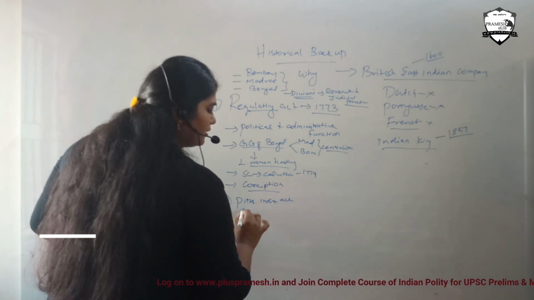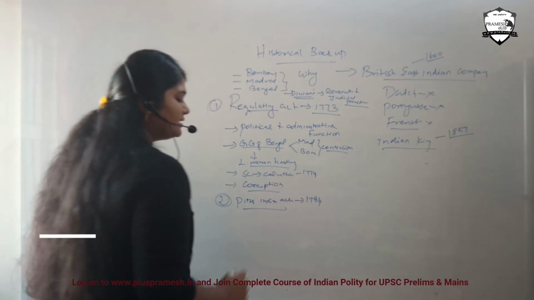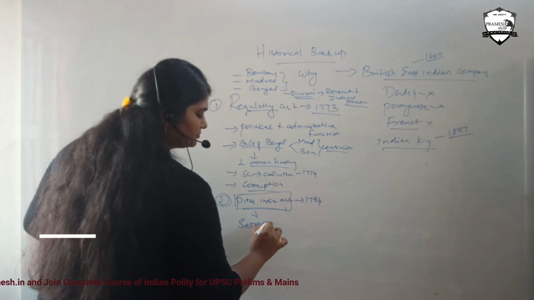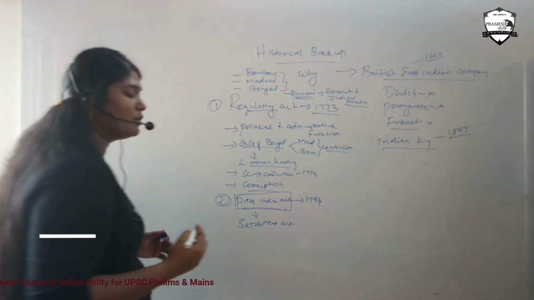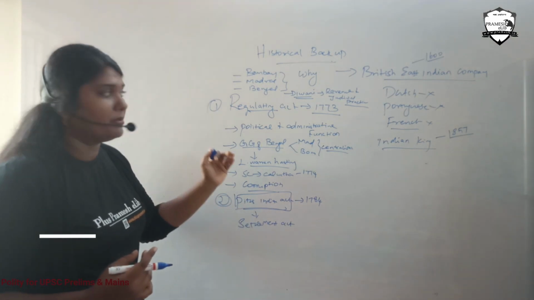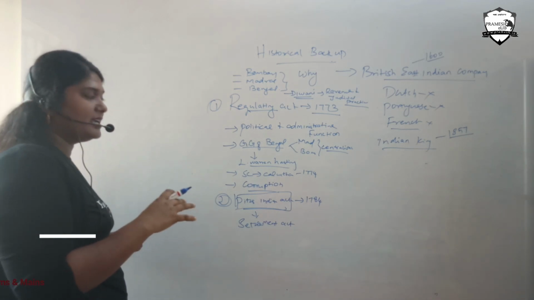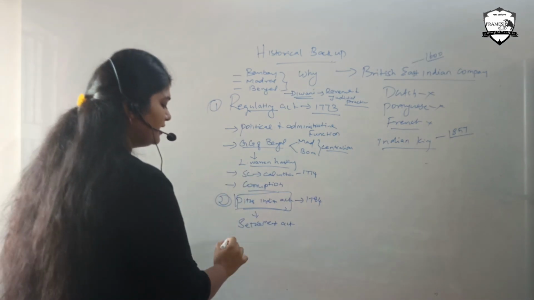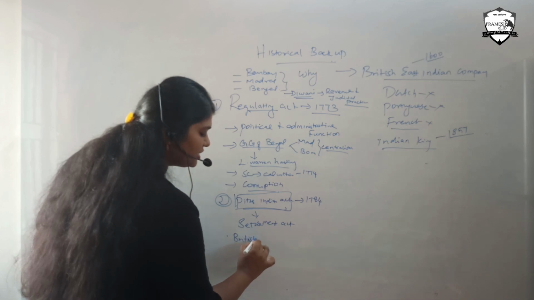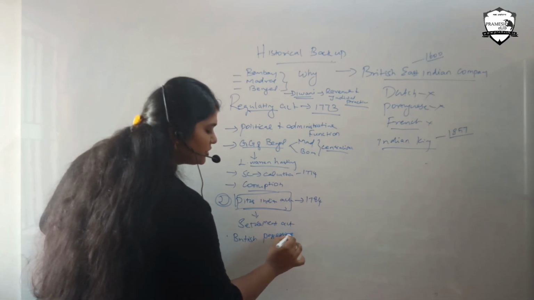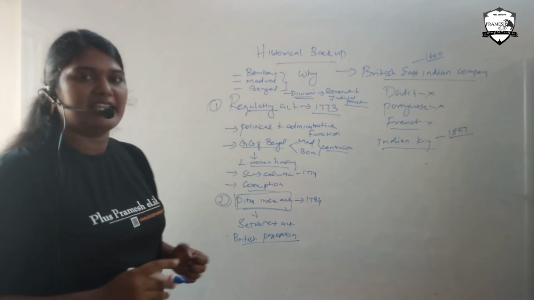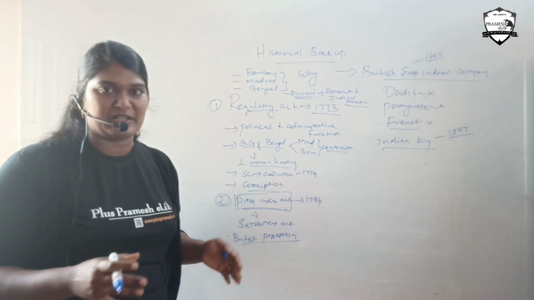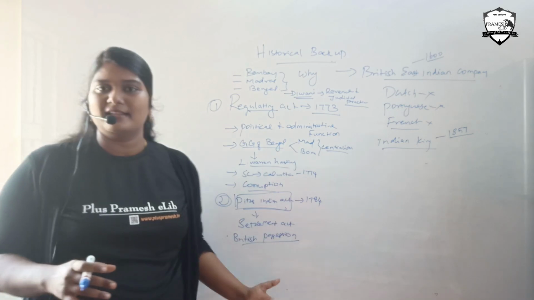Pitt's India Act of 1784 is also known as the Settlement Act. Why do we need this act? Because they needed it to rectify the drawbacks of the Regulating Act. Here they termed the phrase British possession in India. The important thing is British possession. What is British possession? The area occupied by the British East India Company is for British people, it is British land. It is not Indian land, it is British land. That word was coined in this Pitt's India Act.